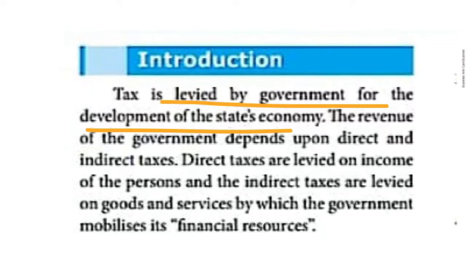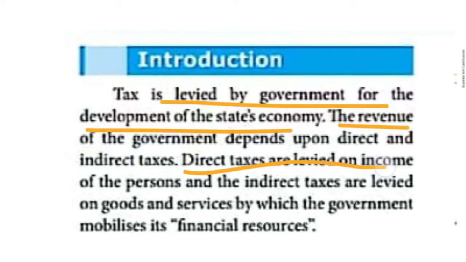Then revenue of the government. Revenue means income. Here I underline just before, revenue means income. You can write it in your book, children. Second line, income. Revenue means income. So how the government is getting the revenue depends upon the taxes, direct taxes and indirect taxes only. The state government as well as central government depend on the taxes. Then only they can improve their income.